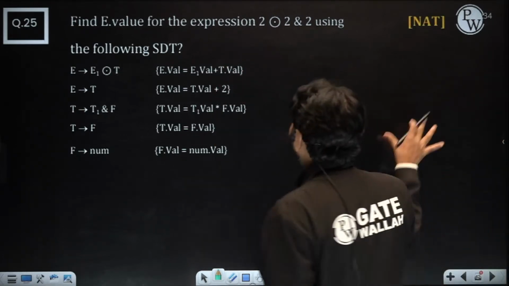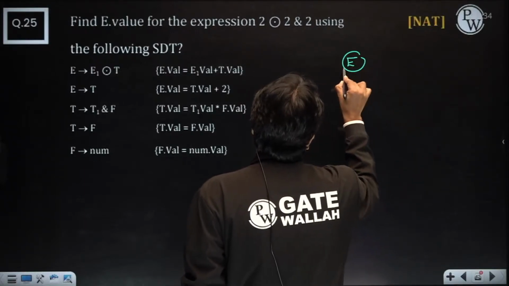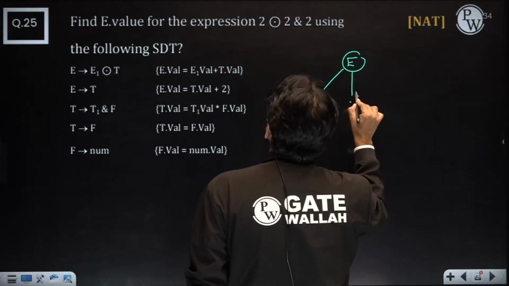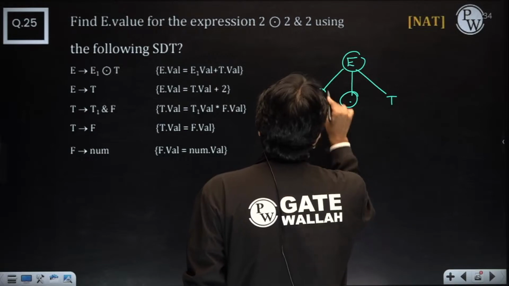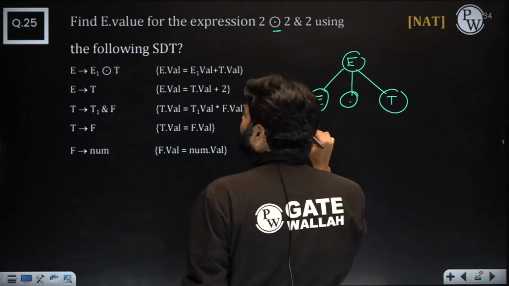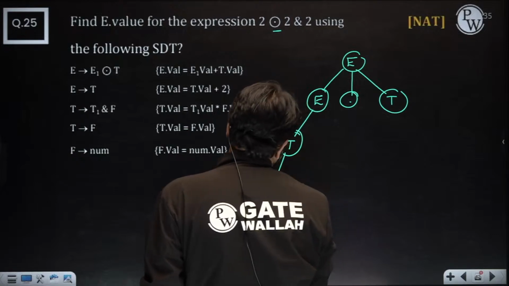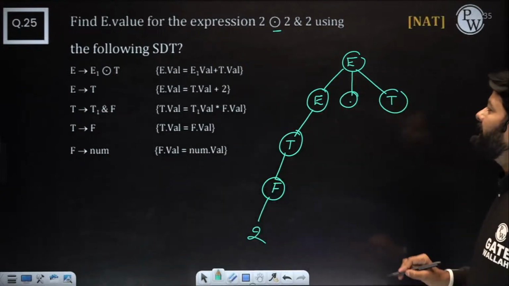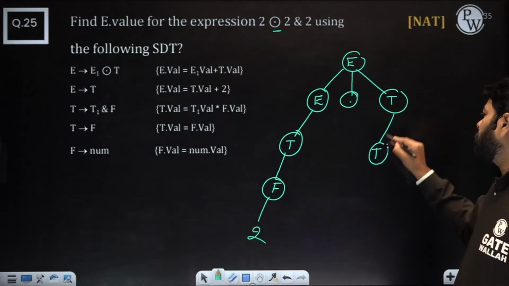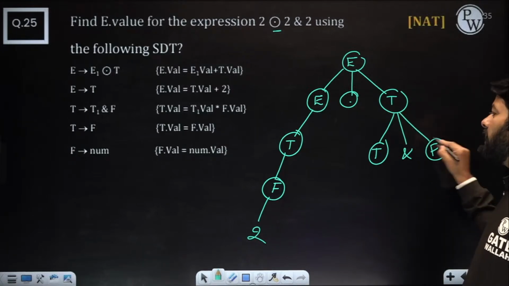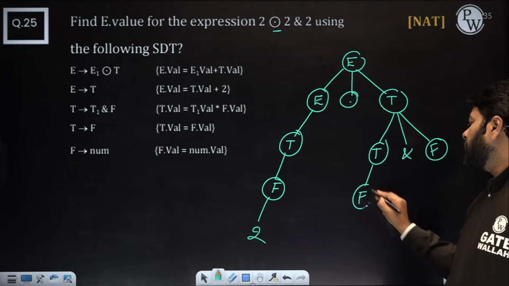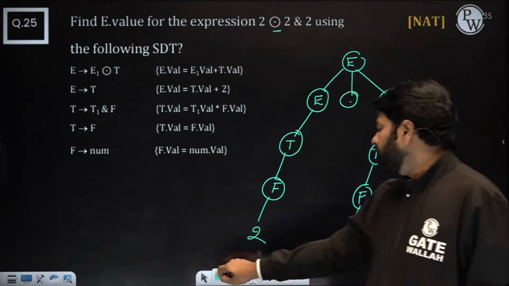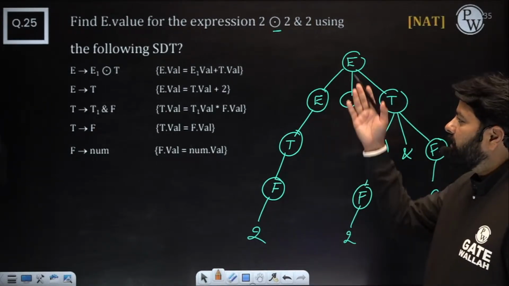So please construct the tree. I'll do it here myself. The E, E1 both are same. Okay. Do you have this? Okay. So now we got one. E should be T and T should be F, F should be num. That num should be what? 2. And then T should give T and F, T ampersand F, and next T should be 2, like T to F, F to 2, and F to what? Directly 2. So we got the tree.